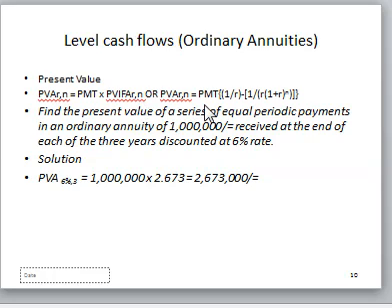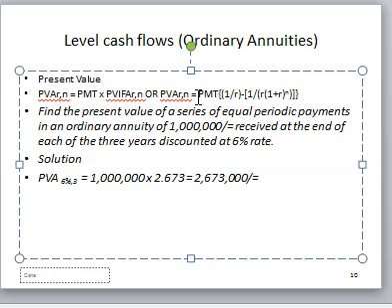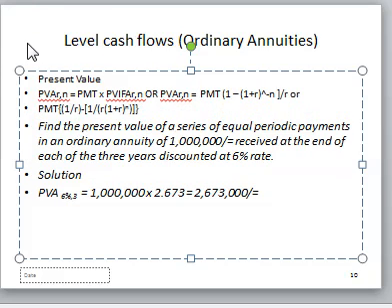So if you don't use that, you can use your calculator. In this case, you are using your financial tables. If you don't use the financial tables, then you can use your calculator to calculate.